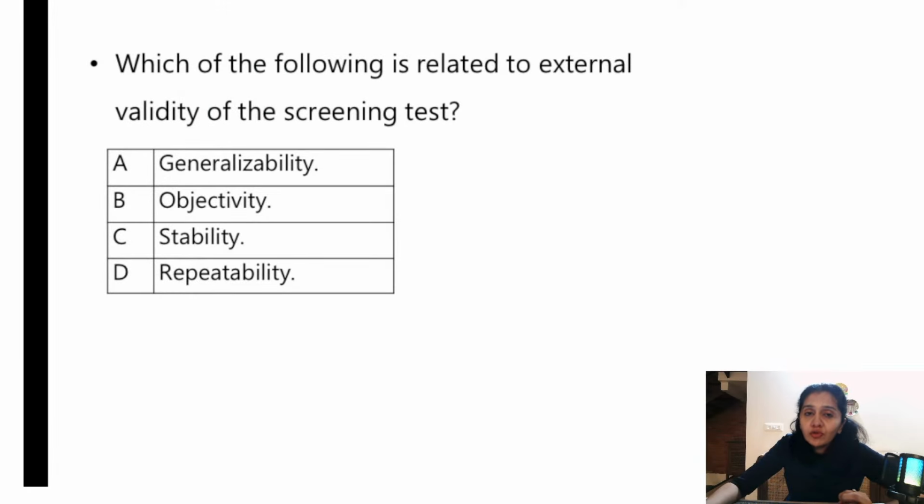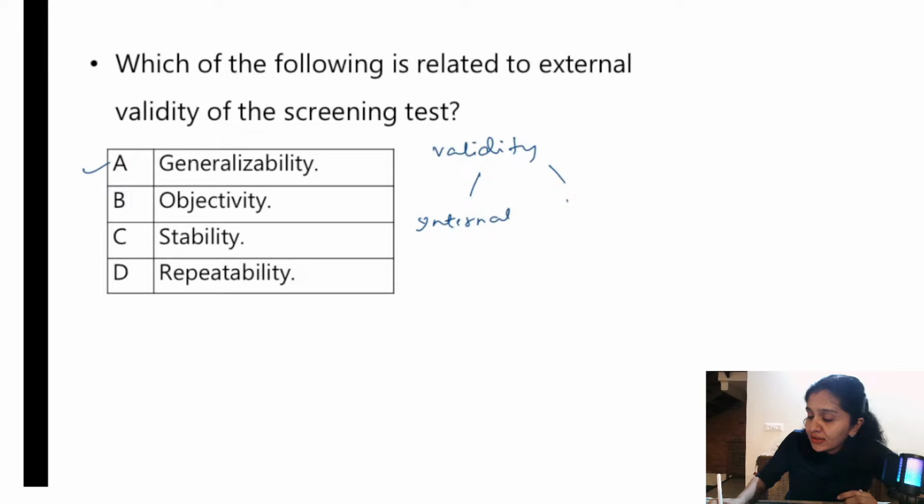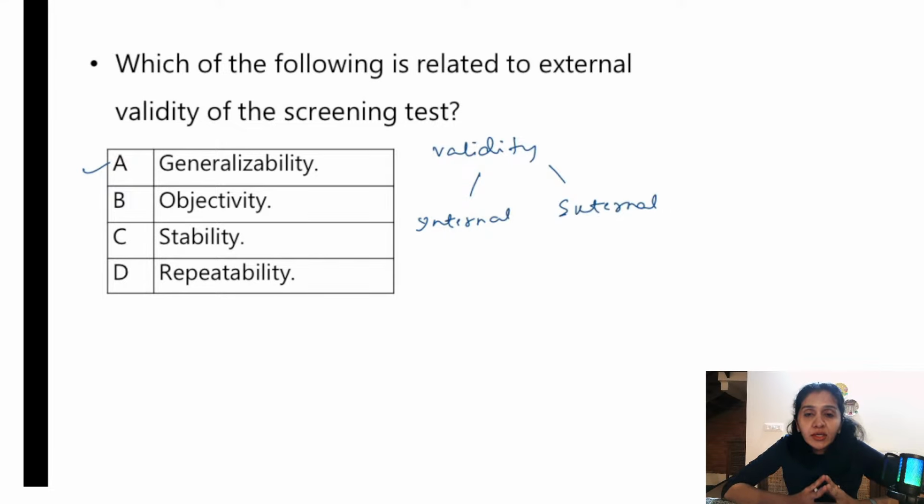Next question, which of the following is related to external validity of the screening test? Alright, generalizability, objectivity and stability, repeatability. So the answer is generalizability. So I'll just explain validity. Alright, so under validity there are 2 types, internal validity and external validity. So if you remember, I had given you an example earlier while explaining cross-sectional study, right? So if I have to estimate the prevalence of diabetes mellitus in the entire nation, I have to take a representative sample from almost all the states in the country, right?